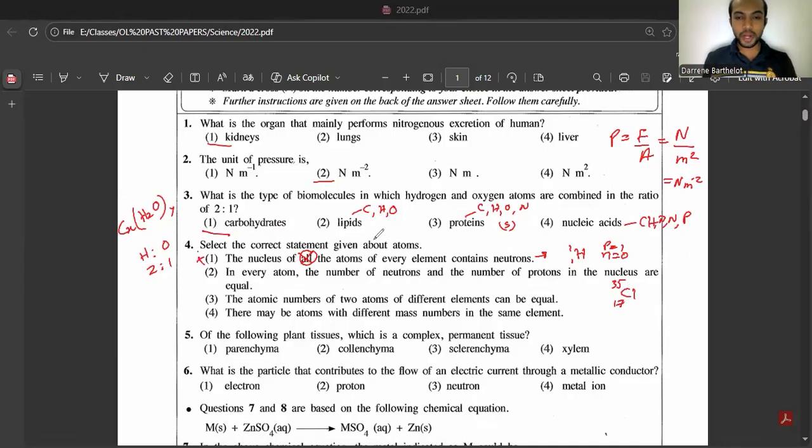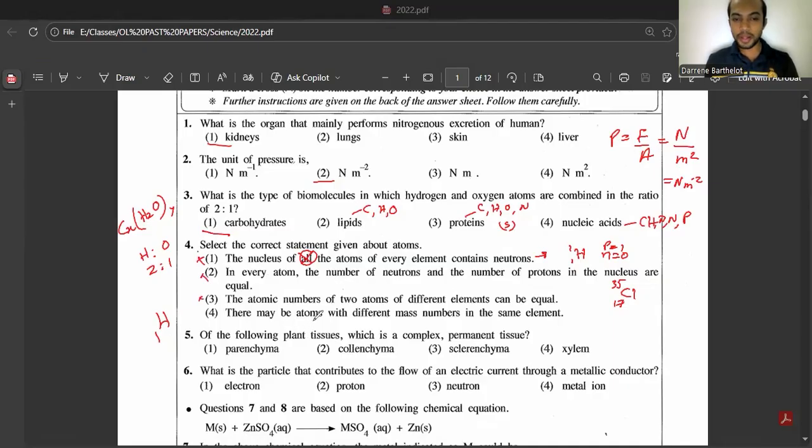Atomic numbers of two atoms of different elements can be equal. No. Why? Atomic number is like an identity card number, right? So let's say hydrogen's atomic number is 1. If the atomic number is 1, then that element should be hydrogen. No other element can have the atomic number 1. Likewise, if you have an identity card number, that number cannot be taken by others. The same goes with these elements. So the third is also wrong.